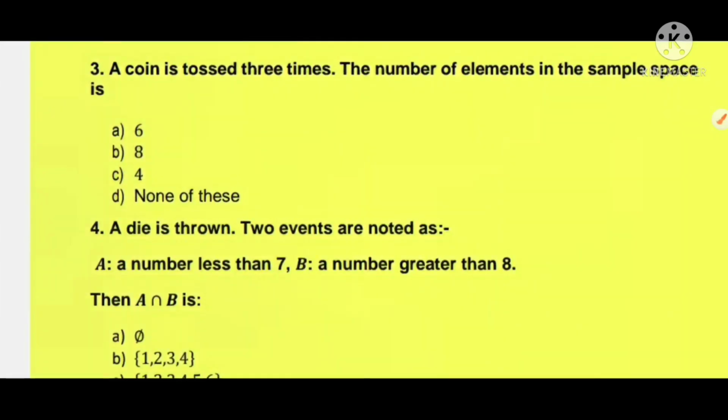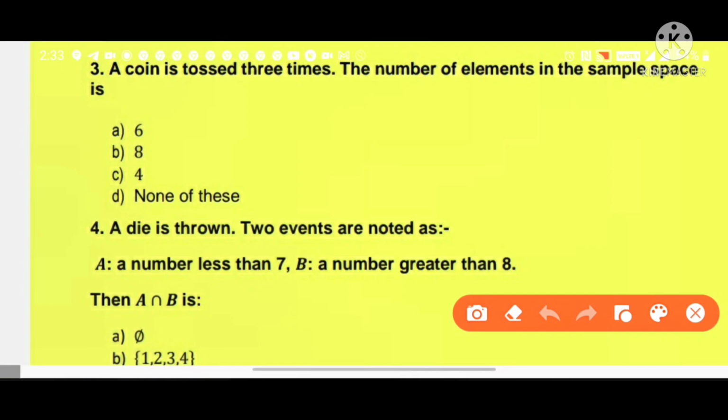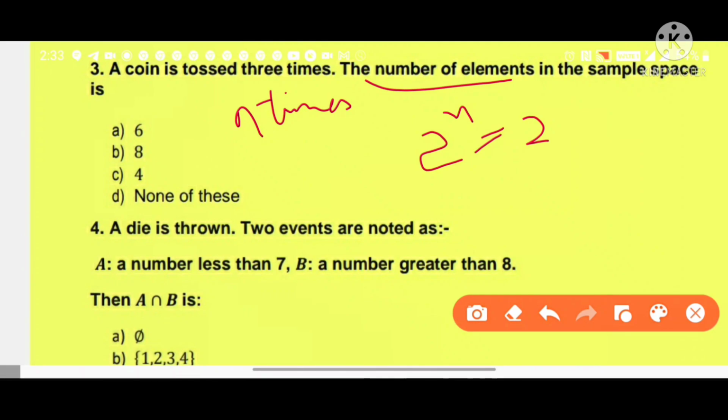A coin is tossed 3 times. The number of elements in the sample space is. If a coin is tossed n times, then number of elements is equal to 2 raised to the power n. 2 raised to the power 3 in this question. So answer is 8.